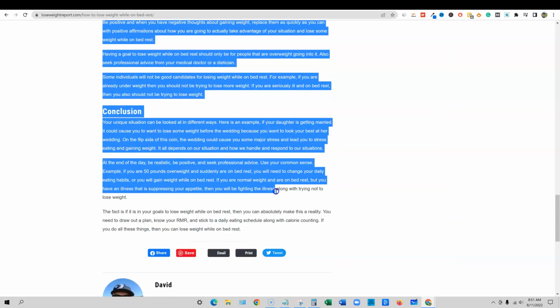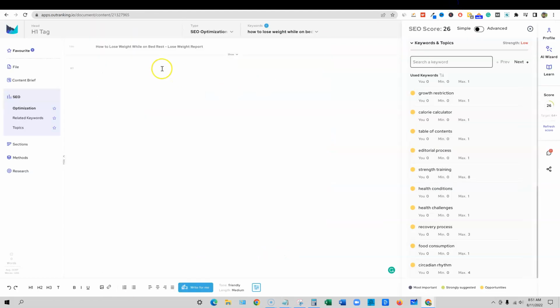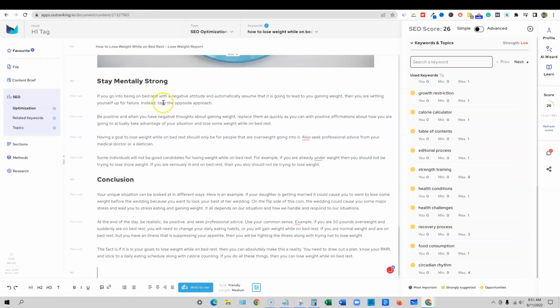Again, I don't know why that's not working for us, but nonetheless, we're going to come back in here and paste the content in. Here's the actual content. I'm going to push the refresh button now and see where we're at. Okay, so here we are, guys. We're at a 51. The target is a 64.